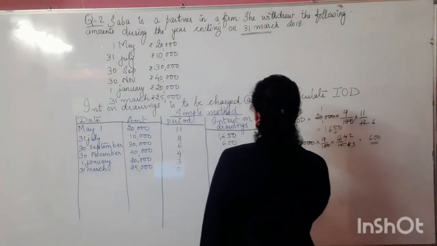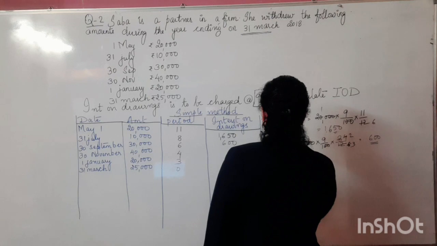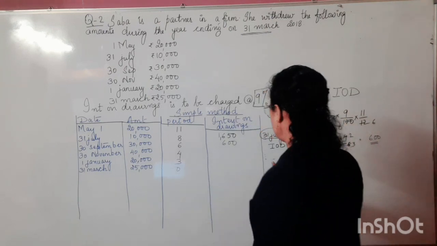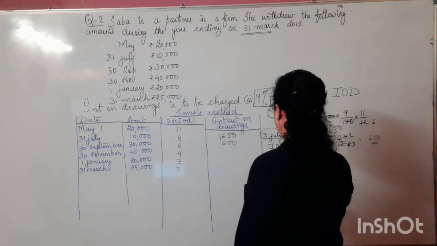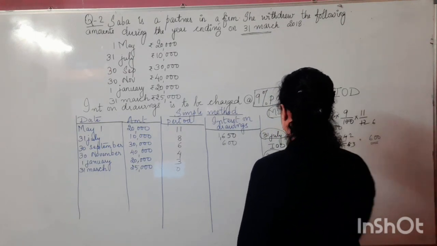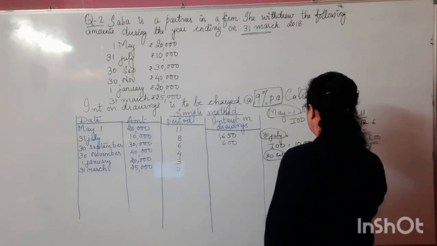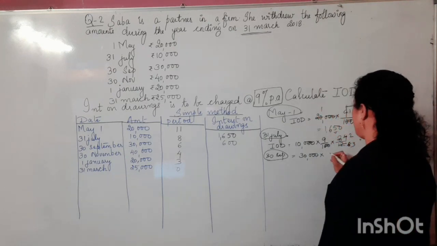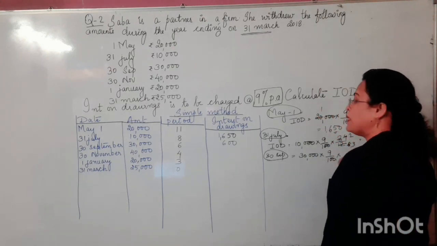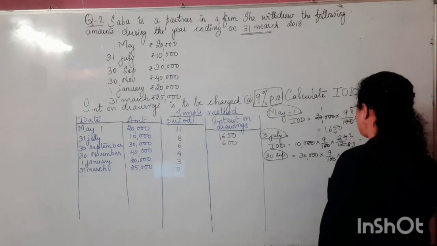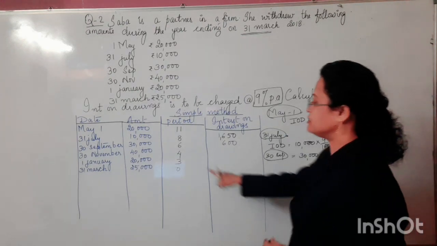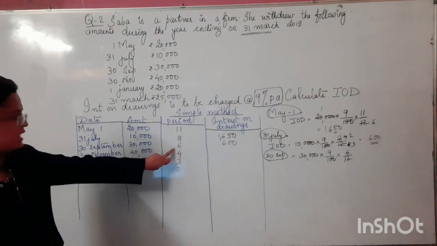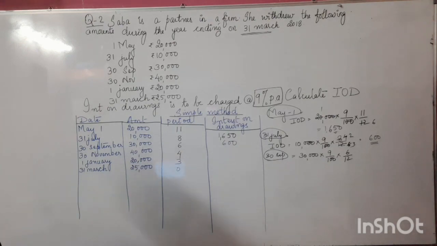Okay, similarly for 30 September. How to solve for the 30 September? Children, for the 30 September, what is the amount withdrawn? The amount withdrawn for the 30 September is 30,000. 30,000 into how much rate? The rate will remain the same, 9 upon 100, into the time duration 6 upon 12. Because it's meant for a 6 monthly duration. It's meant for the 6 months. Already we kept it calculated here.